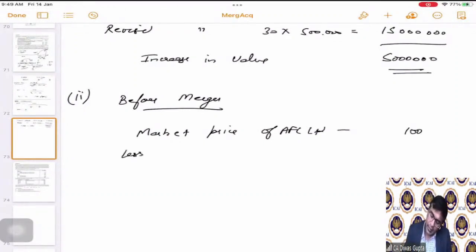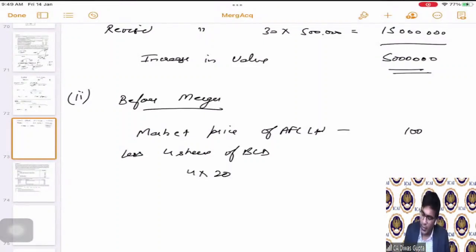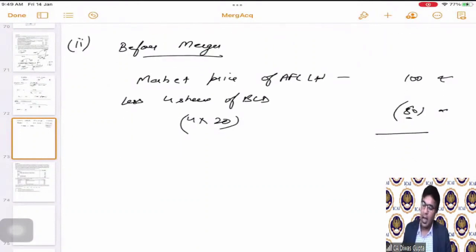Less 4 shares of BCD, 4 into 20, because 1:4 is the ratio. So the person holding 4 shares of BCD has the equivalent of 80 rupees, and he will get 100 rupees in return after the merger. So there is a gain to him of 20 rupees.